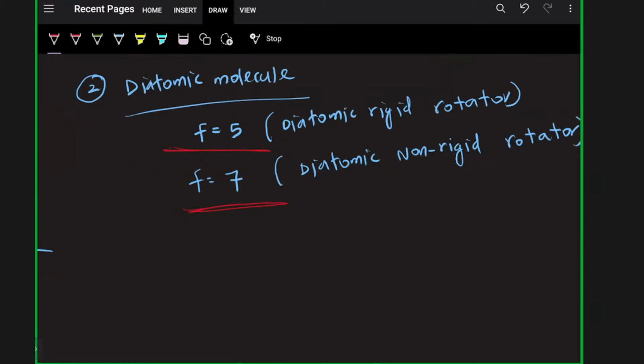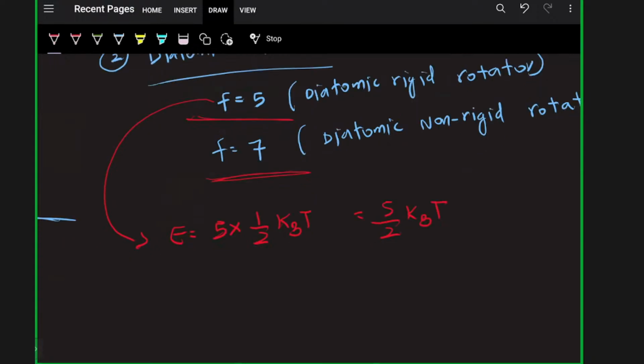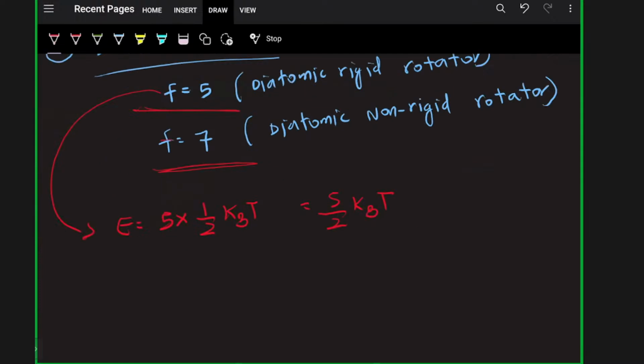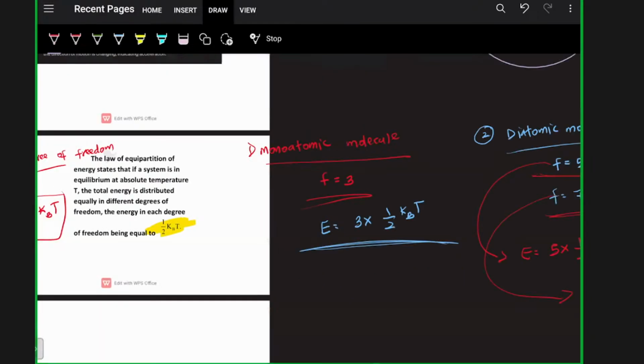If the degree of freedom is 5, the total energy will be 5 into half kBT, that is 5 by 2 kBT. And for a diatomic non-rigid rotator, the degree of freedom is 7, so the total energy will be 7 into half kBT, that is 7 by 2 kBT. Clear? Okay, this is the law of equipartition of energy.